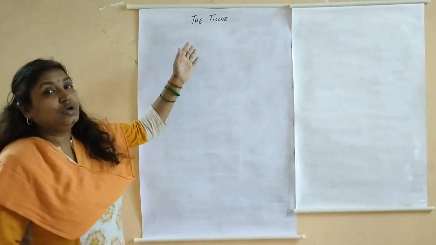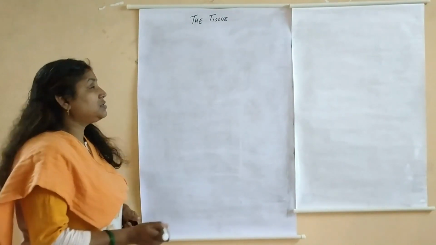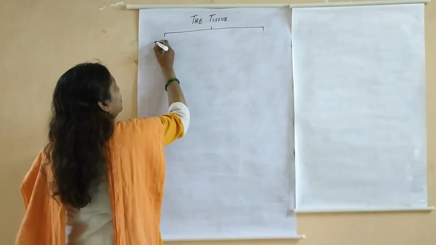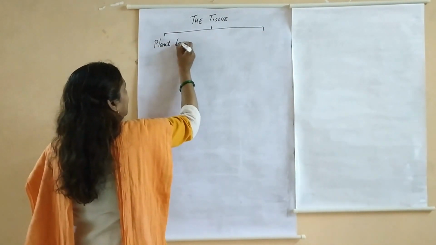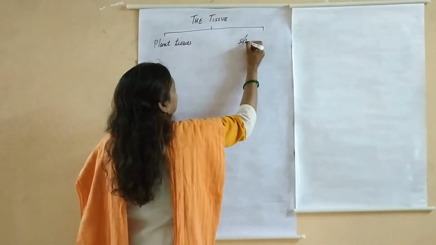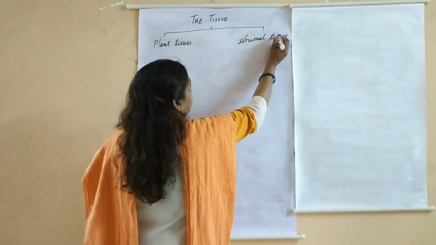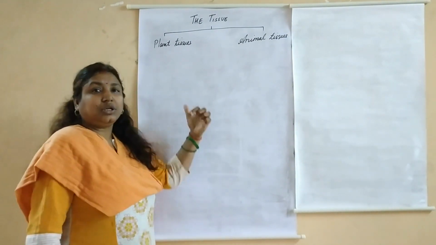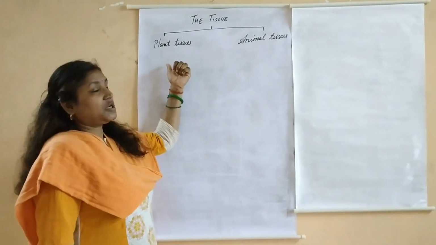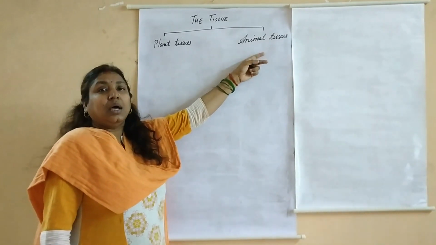So what is a tissue? Tissue is a group of cells performing similar function and it has been divided into two parts, that is your plant tissues and animal tissues. So all the types of tissues that are present in the world have been divided into two parts. The tissues present in plants are called plant tissues and the tissues present in animals are called animal tissues.